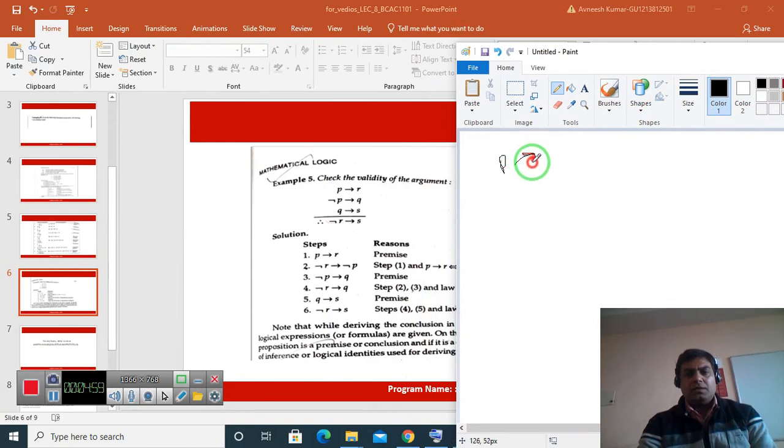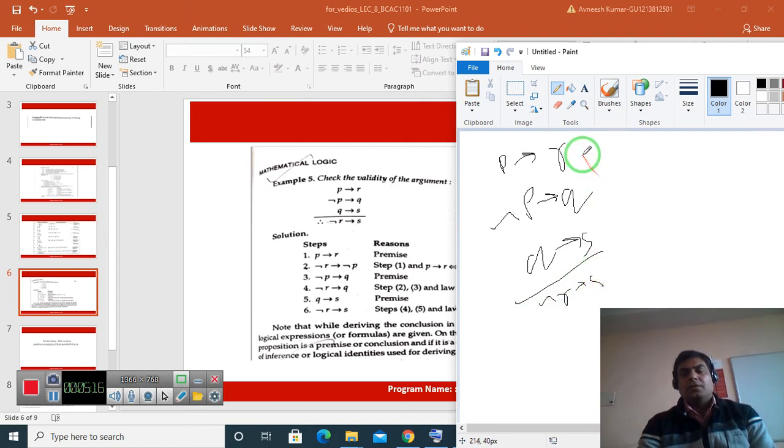P conditional R, negation of P disjunction with Q, Q conditional negation of S, and then find negation of R and S. Find the contrapositive of this: negation of R conditional negation of P. And just use this, negation of P and then Q.